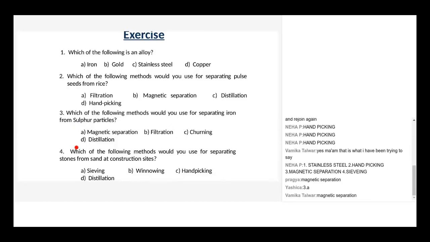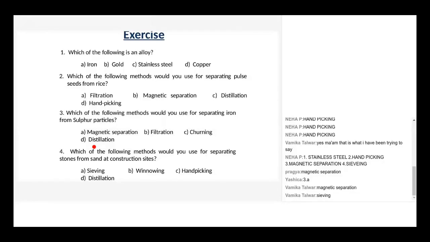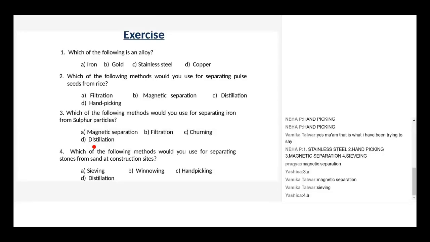Ma'am, I have put all the four answers together. Yes, very good, Neha. Very good. Here, in case of iron and sulfur, why sieving? Why sieving? Ma'am, I gave for the fourth question. Yeah, no need to answer it.